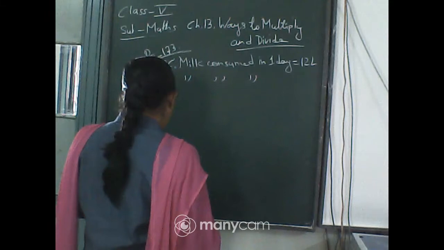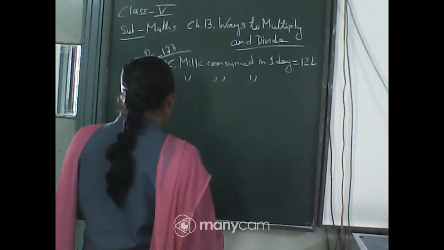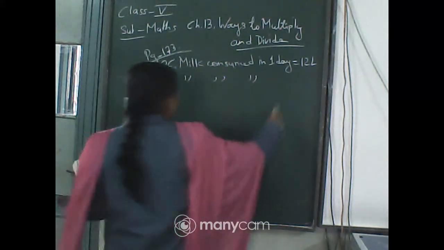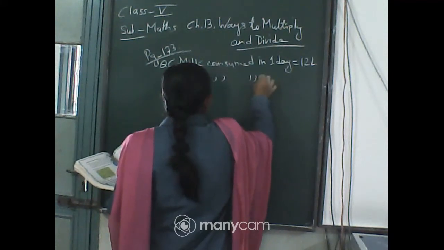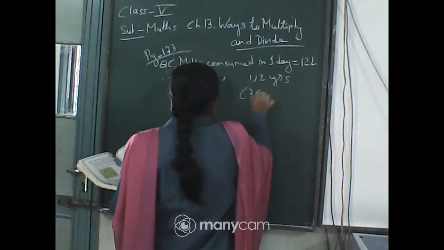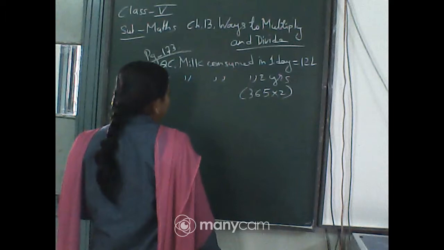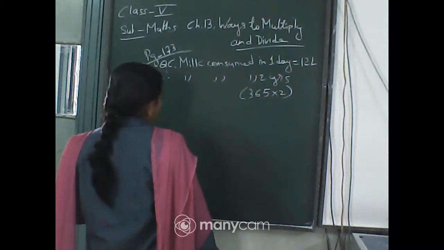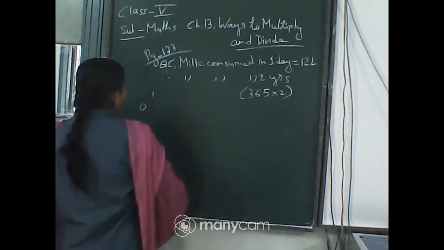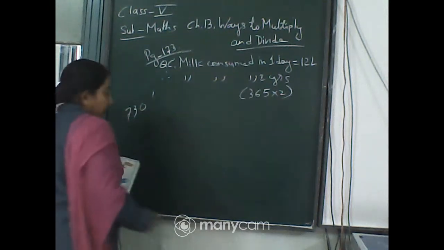1 year, first of all, you have to find it out, isn't it? So what you will do, first of all, no, first you find for 2 years. In 2 years. Now 2 years means 365 into 2, isn't it? 2 years means 365 into 2. That means 2 5s are 10, carry 1, 2 6s are 12, 13, carry 1, 2 3s are 6, 7. That means for 730 days.